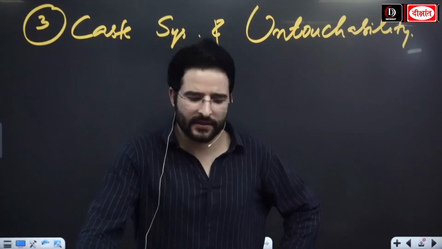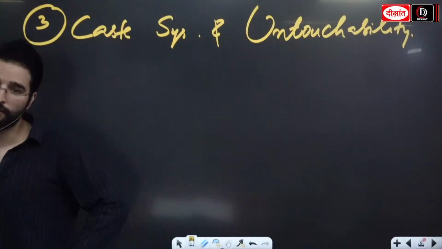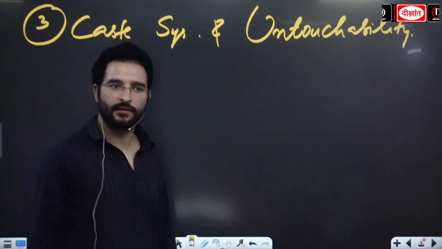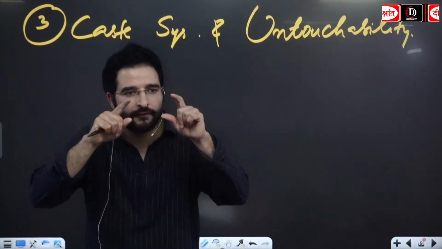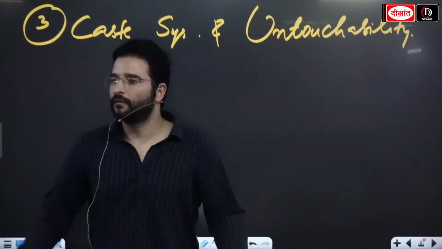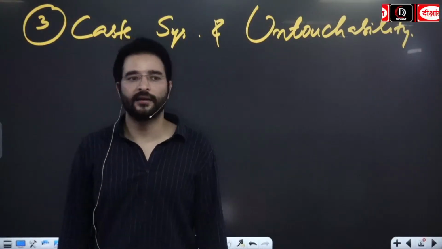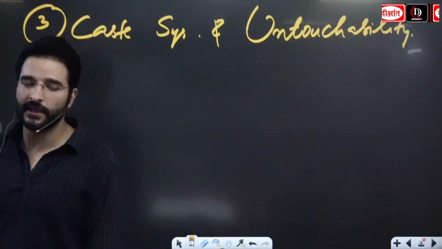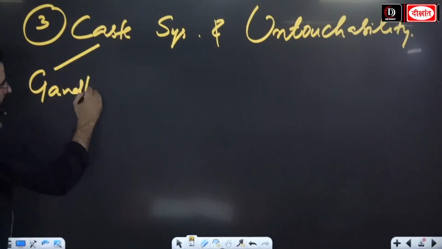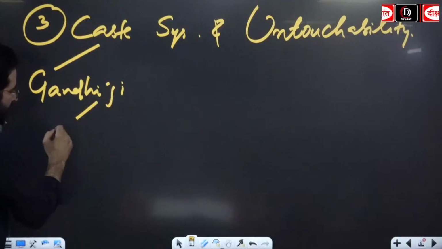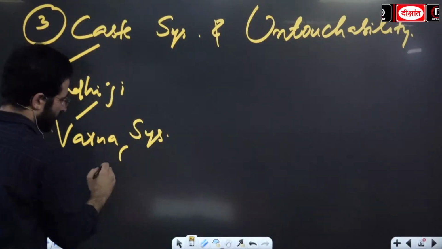Looking at Gandhi ji, he was a staunch Hindu. ठीक है, he was proud of Hinduism as well, and we get to see Gandhi ji is going to support the Varna system. Varna system which will be based on occupation rather than on birth. So please remember this. Gandhi ji ने किसका समर्थन किया guys? Gandhi ji supported Varna system based on occupation.